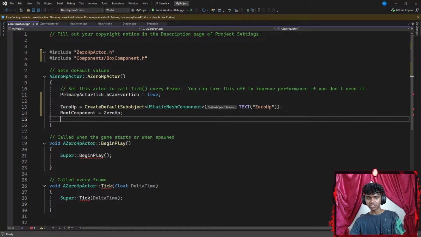It's not Unreal Engine, it's your IDE. Happens to me as well. Oh, I see. Okay.